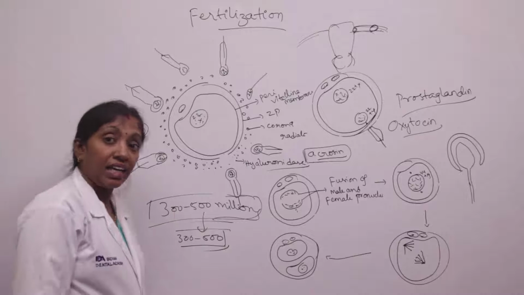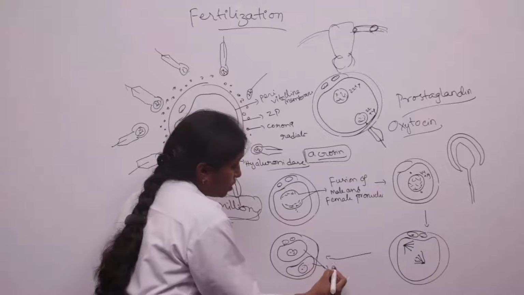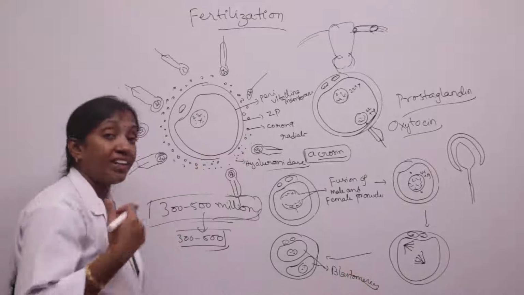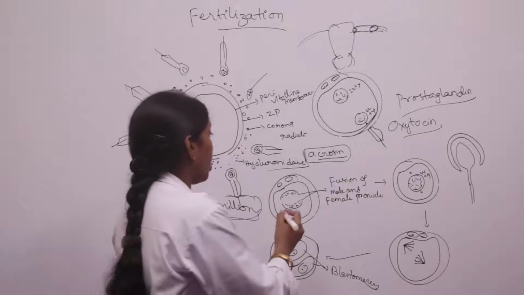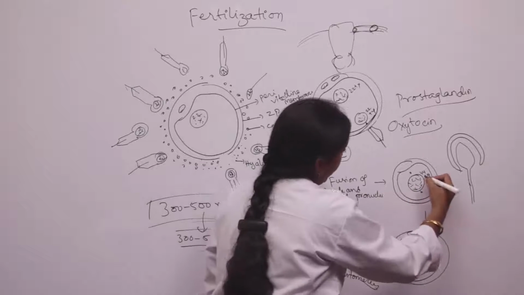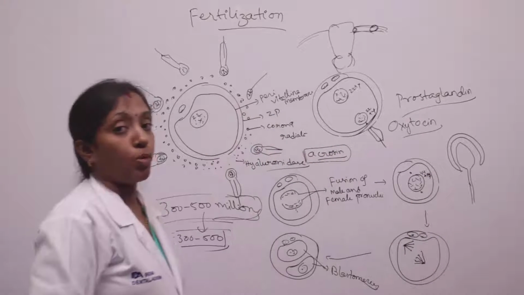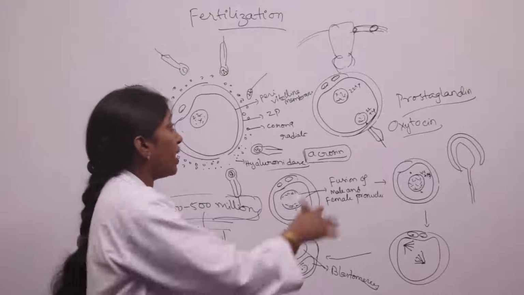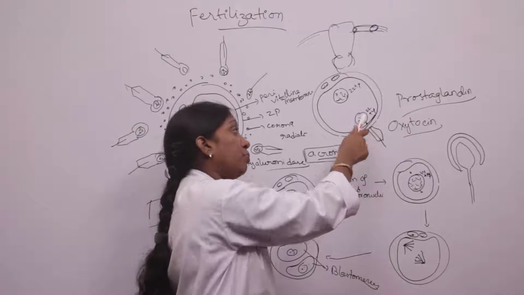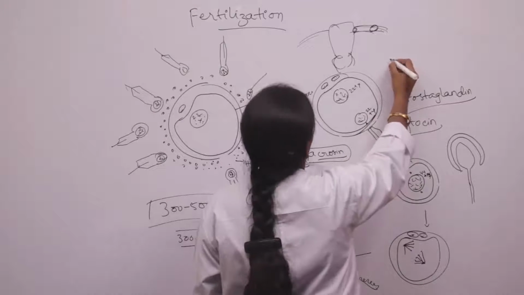Now the cleavage division completes and two blastomeres are formed. Actually, the actual cell fusion does not take place, only the linear duplication takes place. Now the male pronucleus and female pronucleus unite and form a zygote consisting of the diploid number of chromosomes. You know that it is 22 plus X, the haploid number of chromosomes from the mother, and 22 plus Y haploid number of chromosomes from the father. It may be 22 plus X also.